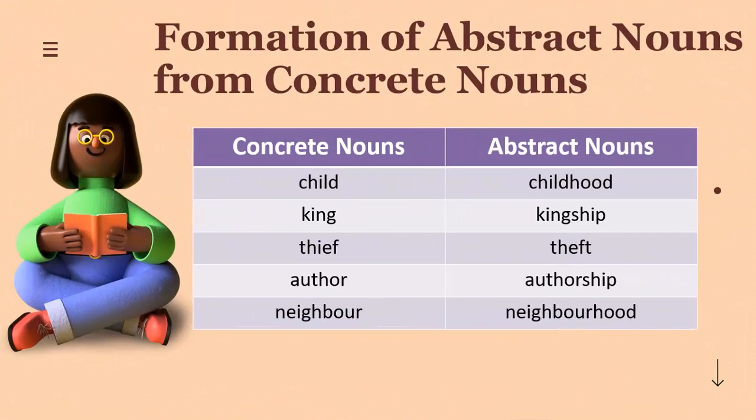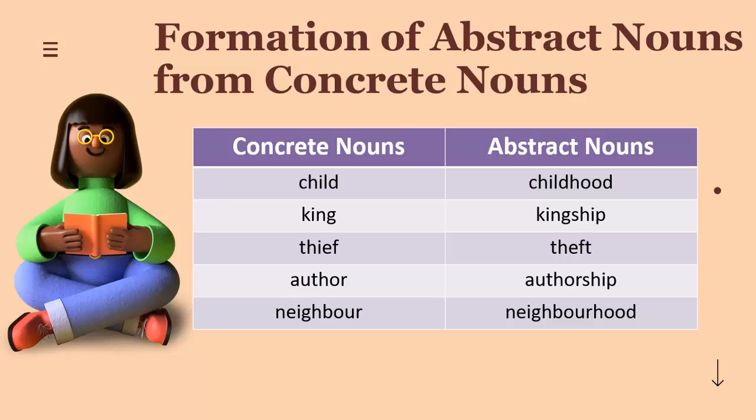Now we'll see how abstract nouns are formed from different parts of speech. Abstract nouns are derived particularly from concrete nouns, verbs, and adjectives. Let's have a look at some examples. You can see the word child is a concrete noun, but if we add the suffix hood with it, it converts into an abstract noun, childhood.